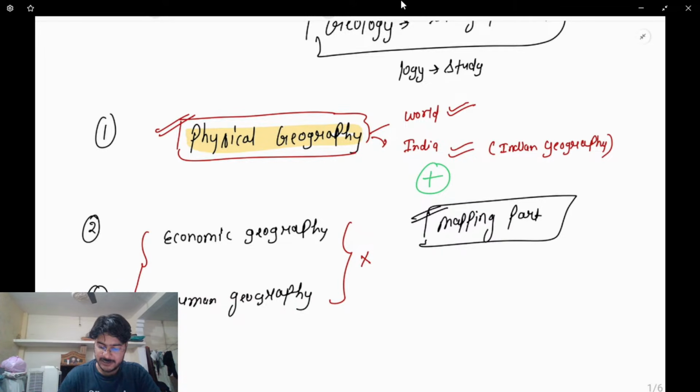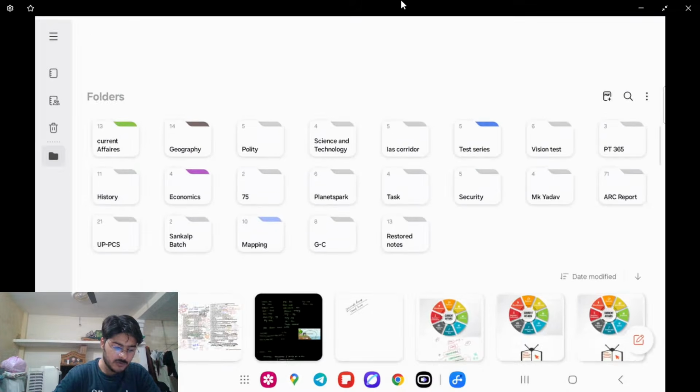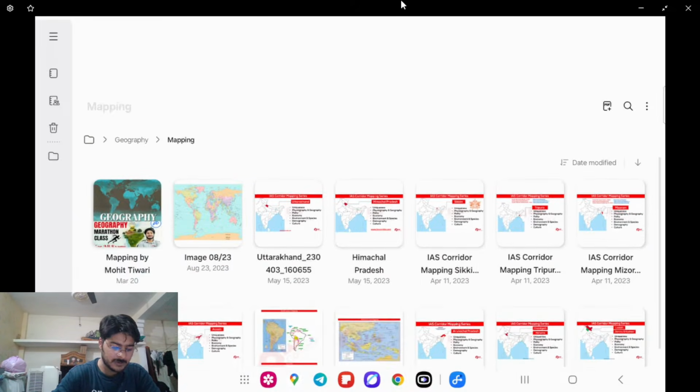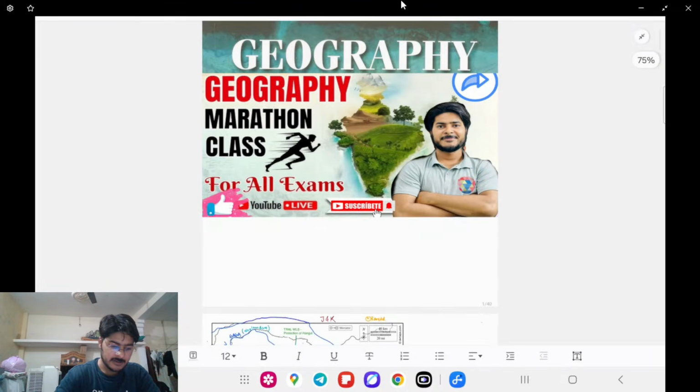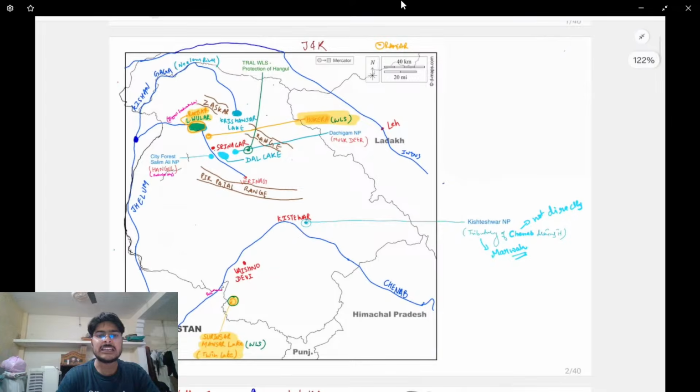Just for your understanding, let me show you in the very beginning how we're going to study the mapping sections, then I'll come to the physical geography part. Here we have the mapping section. We'll cover each and every state like this.